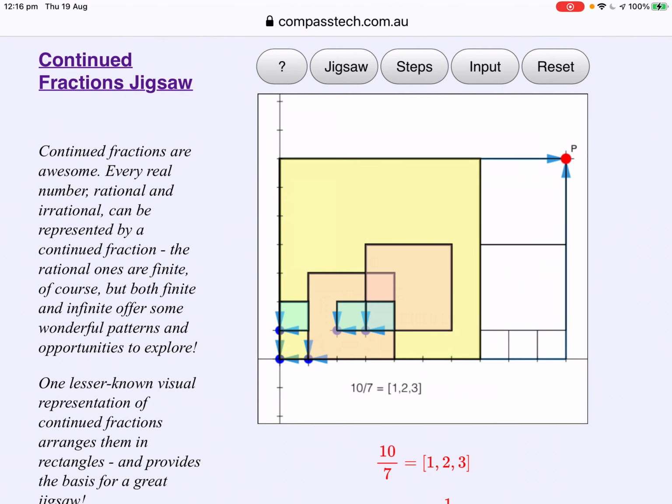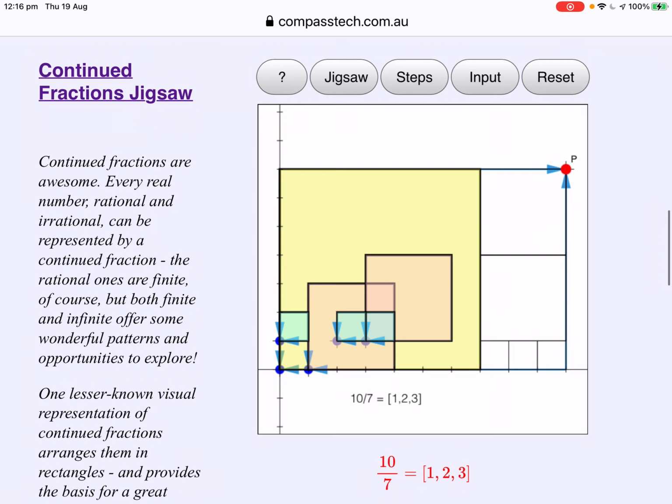Our second jigsaw, the continued fractions jigsaw. Now, continued fractions are wonderful ways to look at number and have many positive applications. This jigsaw, the first one, is actually guiding.